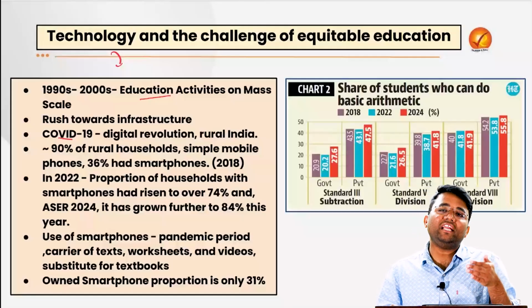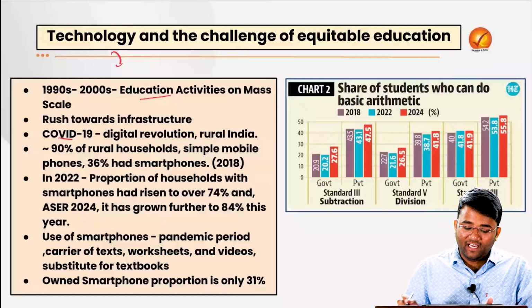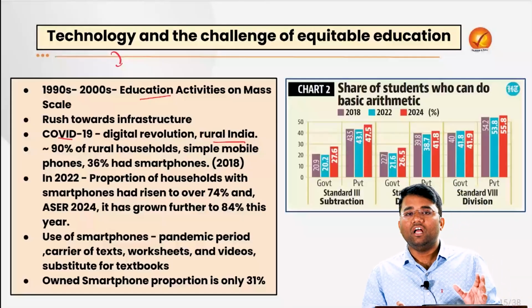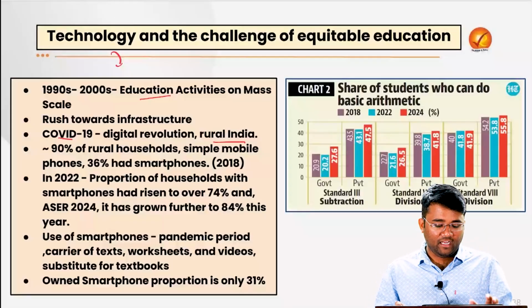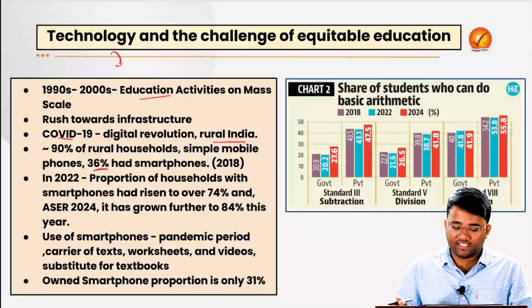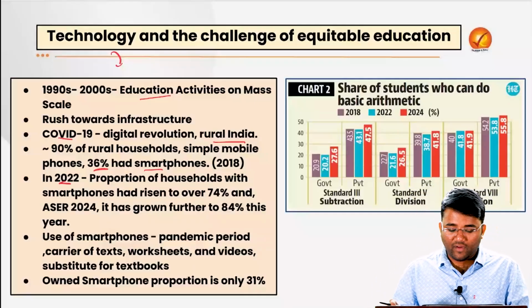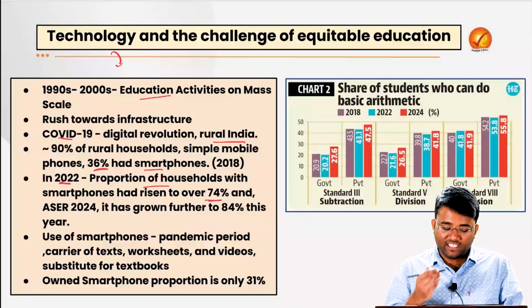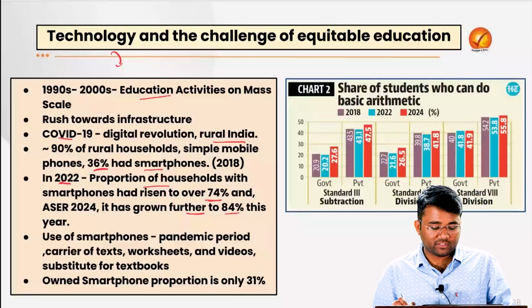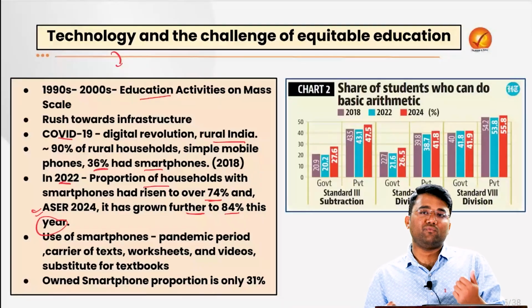In 2018, before COVID-19 came, in rural India, 90% of rural households had simple mobile phones, with keypads, etc. And 36% had smartphones. Whereas in 2022, the proportion of households with smartphones had risen to over 74%, and it has grown further to 84% this year. This has been highlighted by the ASER 2024 report.